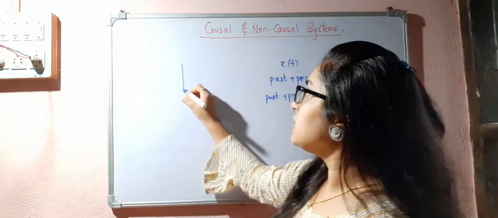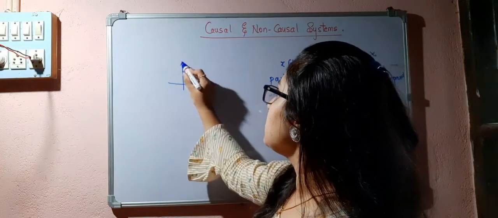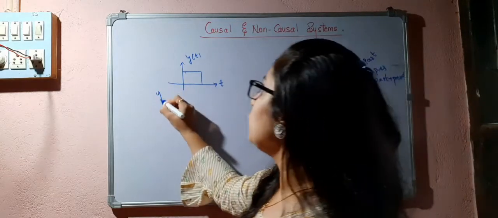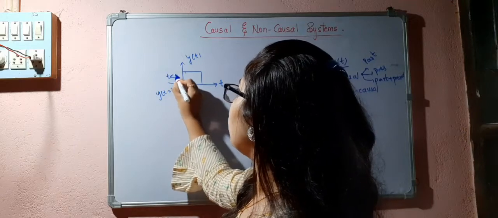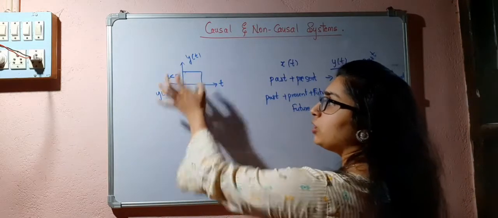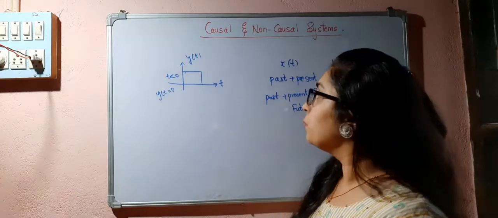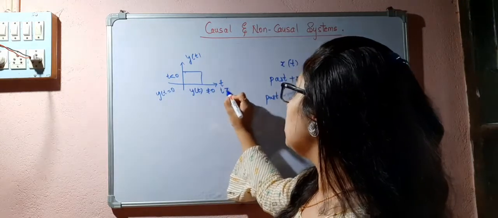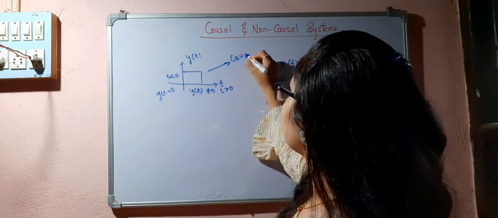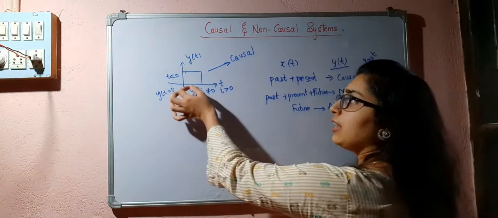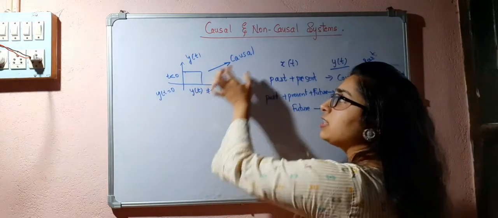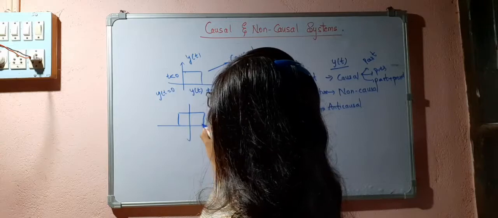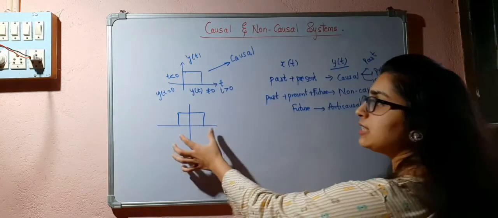If I consider a signal like this, this is y(t), which is equal to 0 for t less than 0. For this part we can see y(t) is equal to 0, but it is not equal to 0 for t greater than 0. So I can call this causal. If you see anything that is only on the right side, then we can consider that as a causal signal.